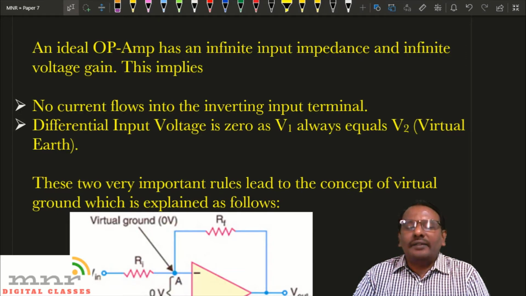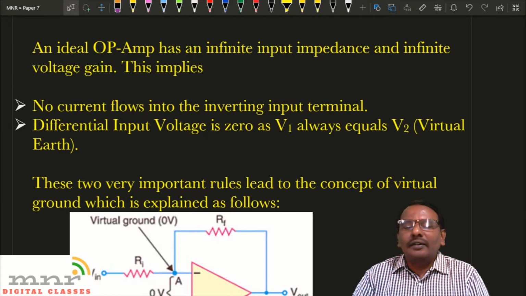This implies no current flows into the inverting input because input impedance is infinite, and the differential input voltage is zero. As the ideal op amp is perfectly balanced, the voltage at the two input terminals, V1, is always equal to V2. So these two are very important rules that lead to the concept of virtual ground, which we are going to understand now.